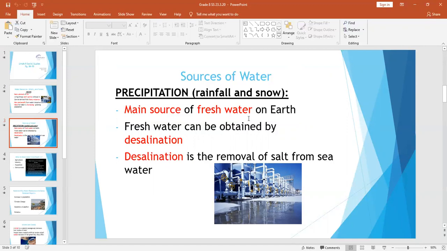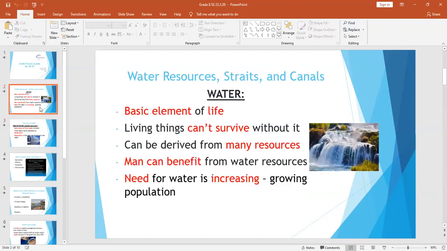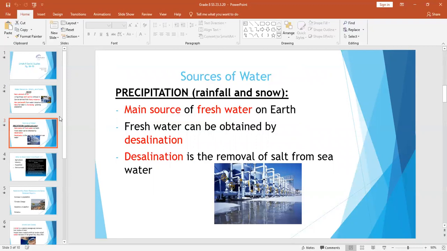Fresh water can be obtained by desalination. What is desalination? It is the removal of salt from seawater. And in this picture here, we see desalination tanks that do that procedure for companies and for us. Okay, so the main source of water is from precipitation. And here we have learned now what desalination is.